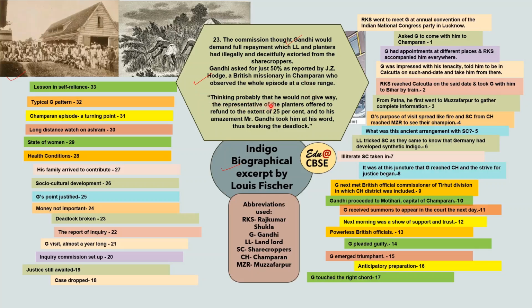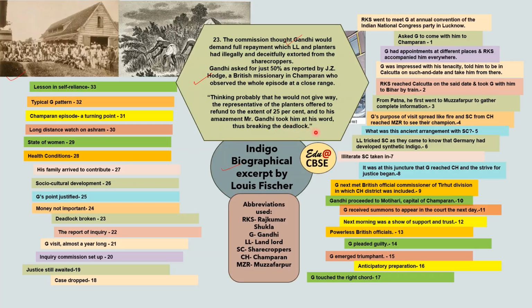Now, thinking probably that he would not give way, the representative of the planters offered to refund 25%. The representative from the side of the Britishers thought that Gandhi was not going to agree to anything less than 15%, so let's try 25%. He offered 25%, and to his amazement, Mr. Gandhi took him at his word, thus breaking the deadlock.